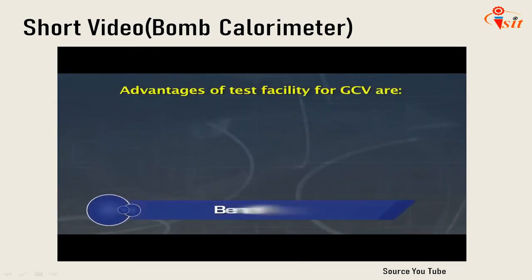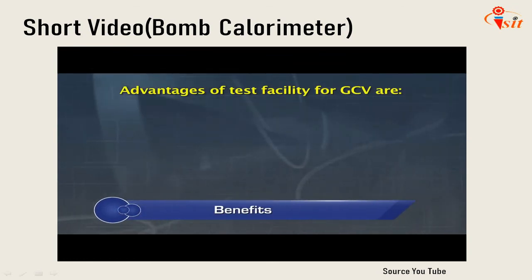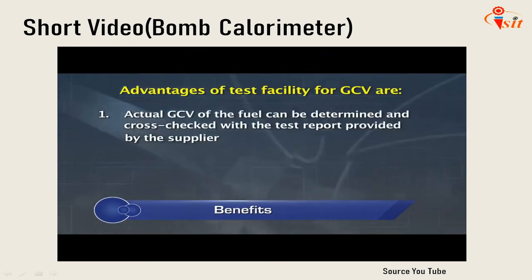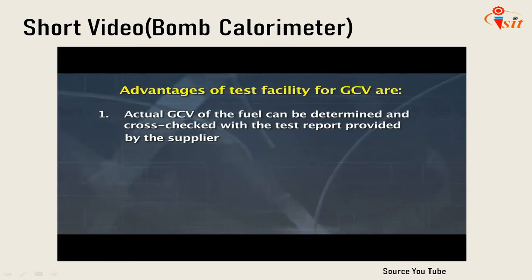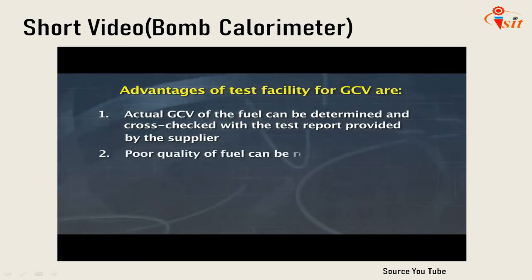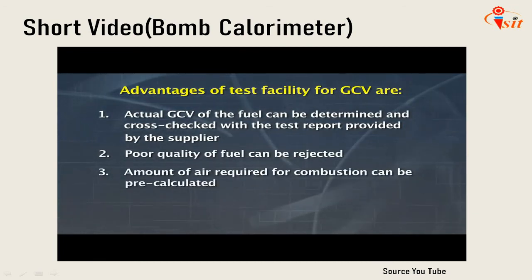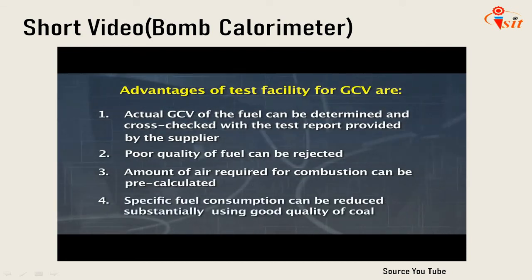The advantages of an in-house test facility for gross calorific value are: actual GCV of the fuel can be determined and cross-checked with the test report provided by the supplier. Poor quality of fuel can be rejected. The amount of air required for combustion can be pre-calculated theoretically based on GCV of fuel. Specific fuel consumption can be reduced substantially using good quality of coal.